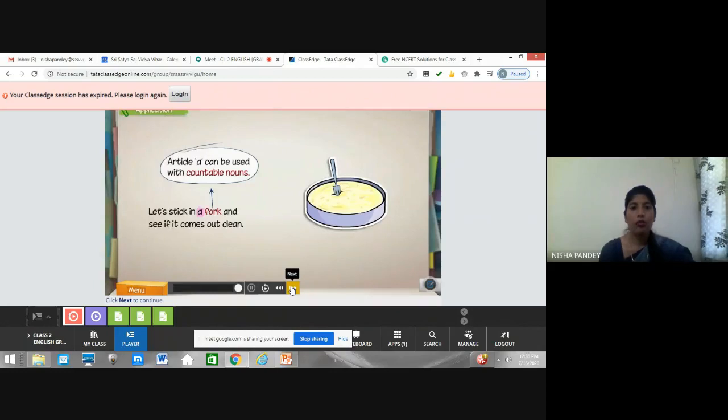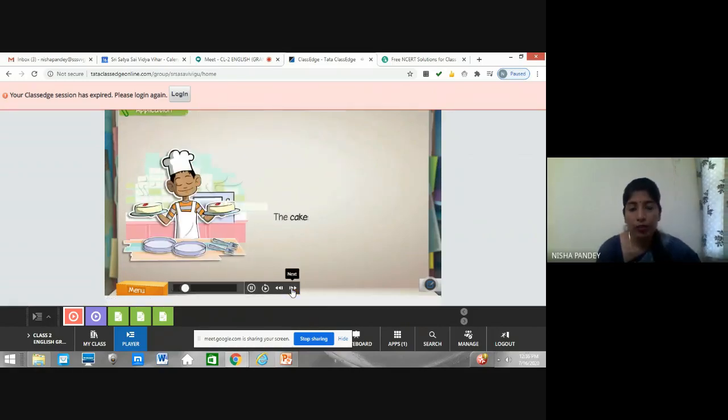So here a fork. It's countable again. We can count fork. So we have used an article here, right? The cakes are ready. They look delicious. I can't wait to have some cake.